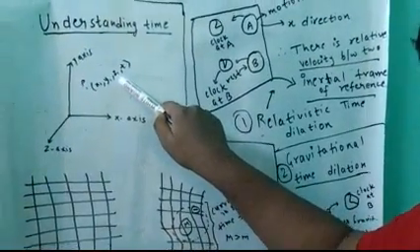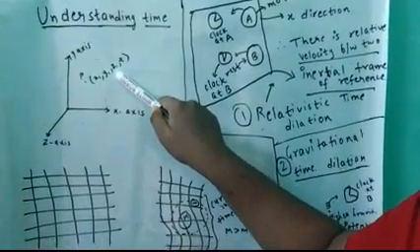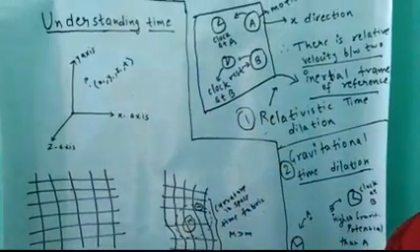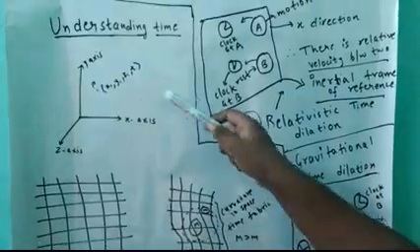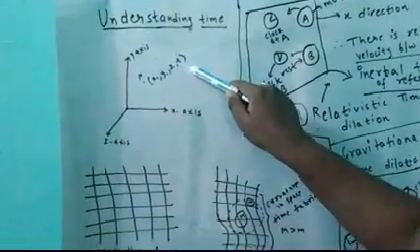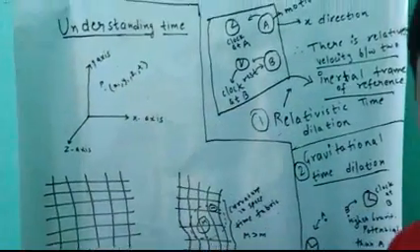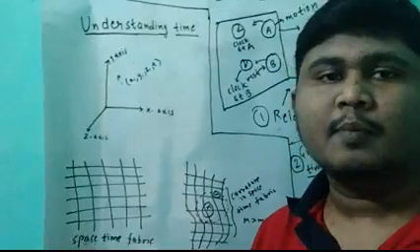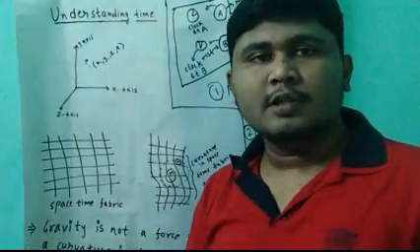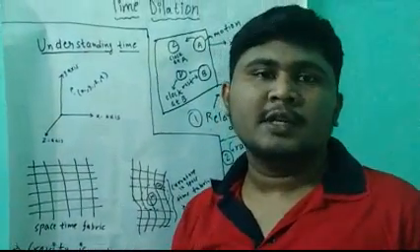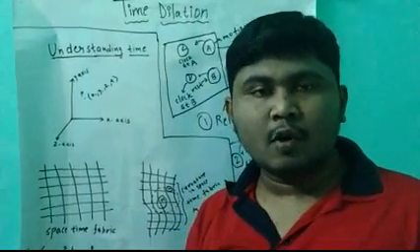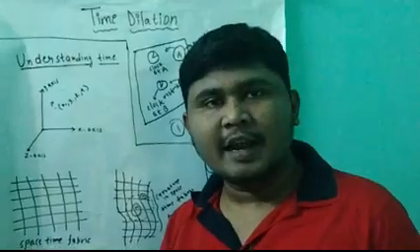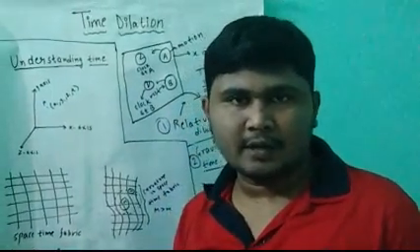But due to the combination of space with time, there is actually another coordinate of time here. Time combines with the three coordinates of space to form a four-dimensional entity, and that entity is known as the space-time fabric.